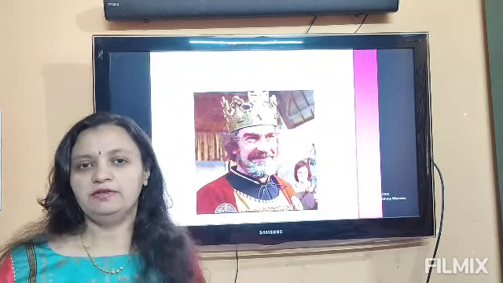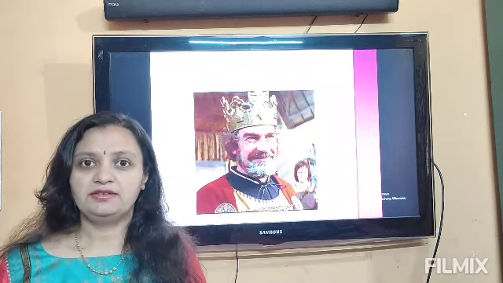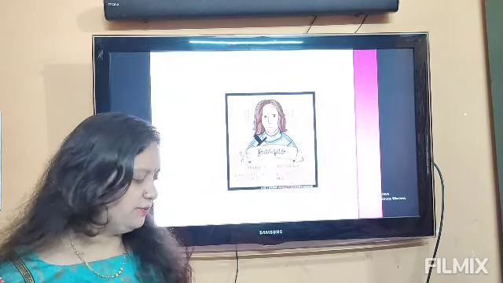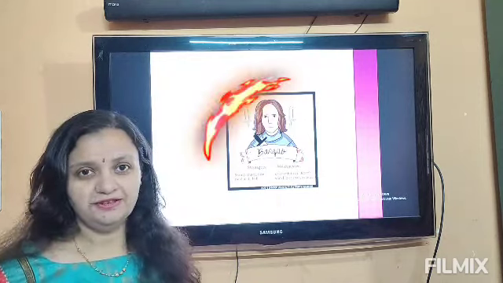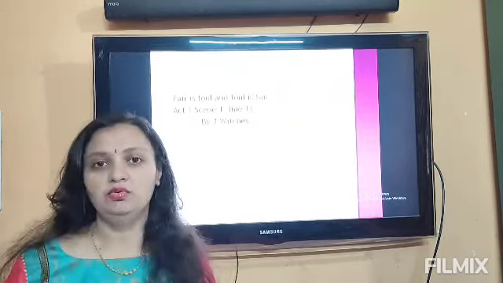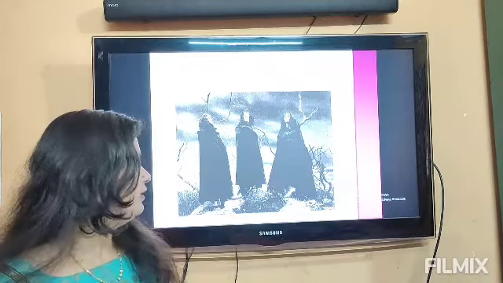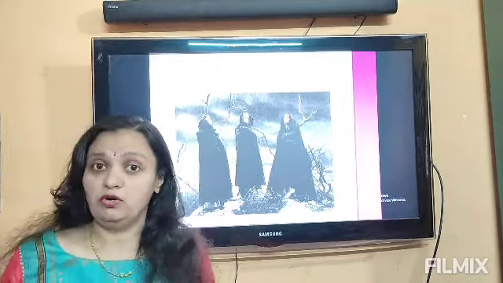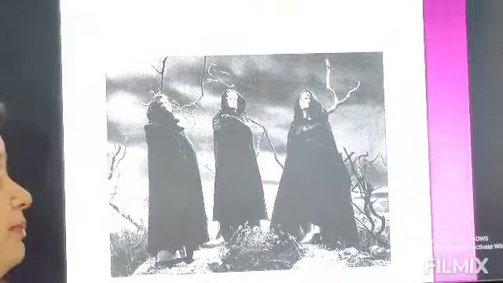Now in the meanwhile, in the beginning it is shown that there are three witches. Banquo is of course the friend of Macbeth. Now there are three witches who are waiting for a person called Macbeth. They did not know who Macbeth is, but these three witches are called the Weird Sisters.